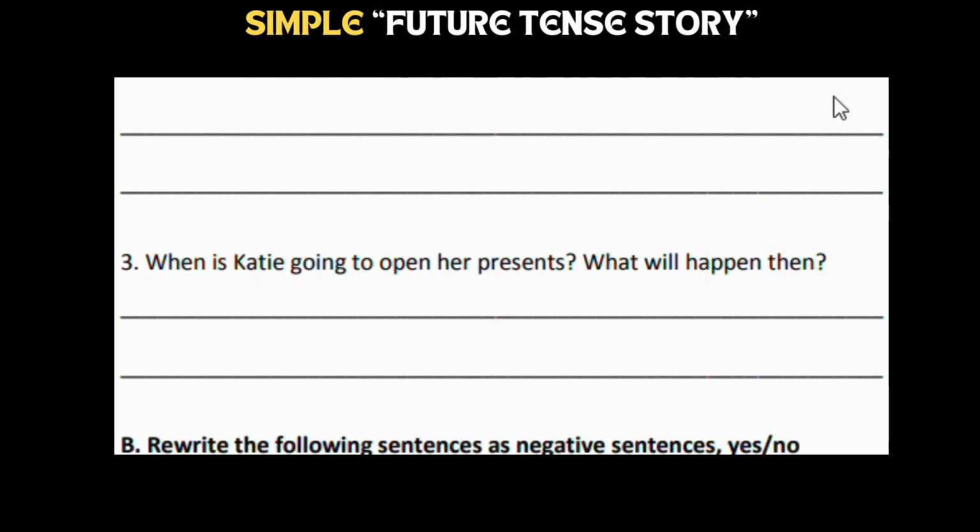What kind of cake will it be? It will be a chocolate cake. When is Katie going to open her presents? After she has her lunch, she will open them. After having her lunch, Katie will open her presents. What will happen then? After that, everyone will eat cake and ice cream.